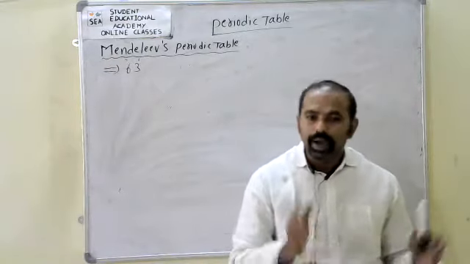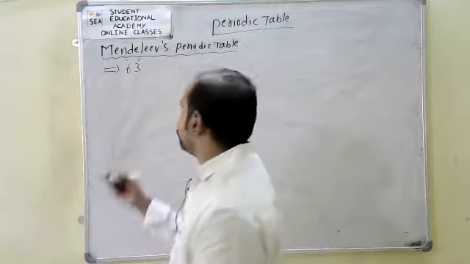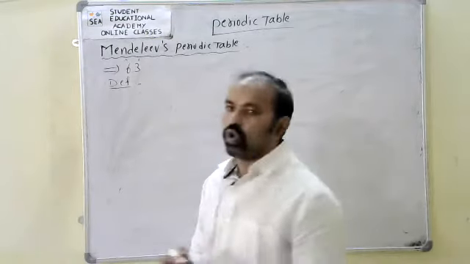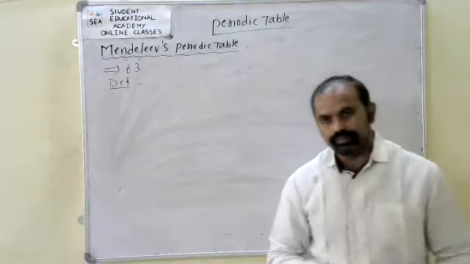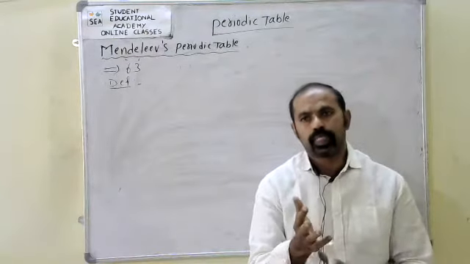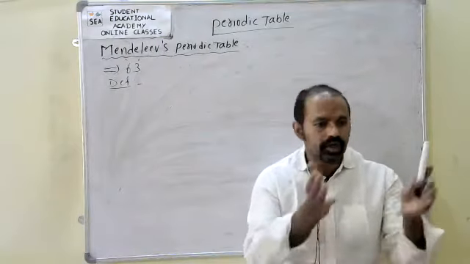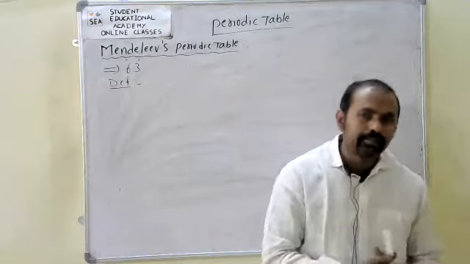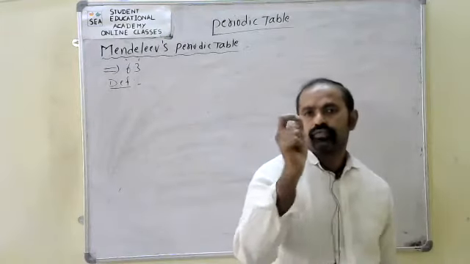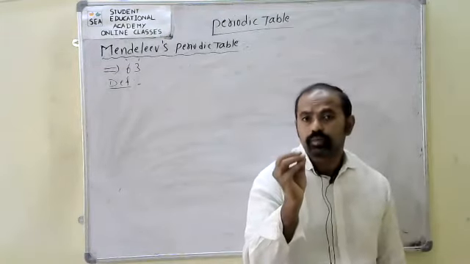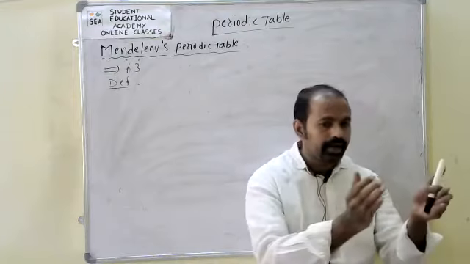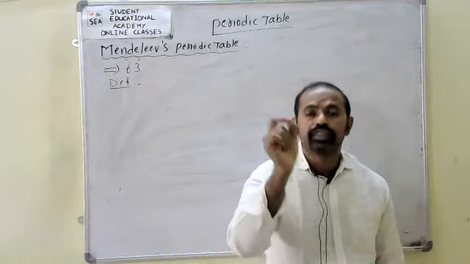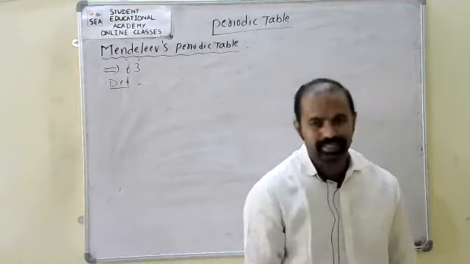So what about Mendeleev's periodic law? How to define it?